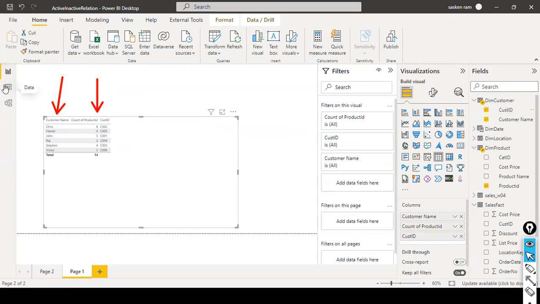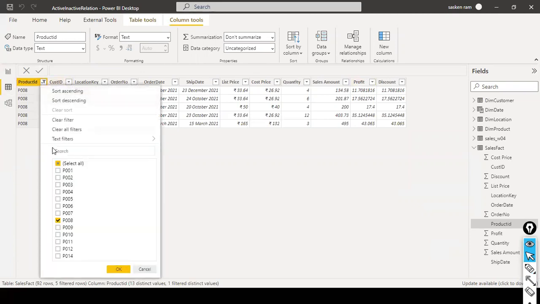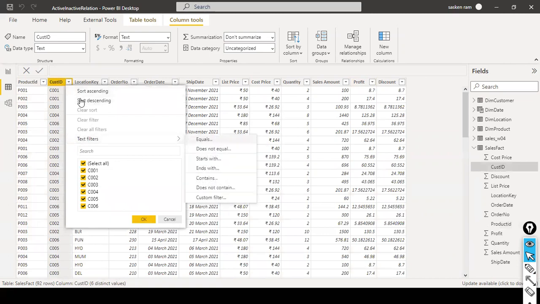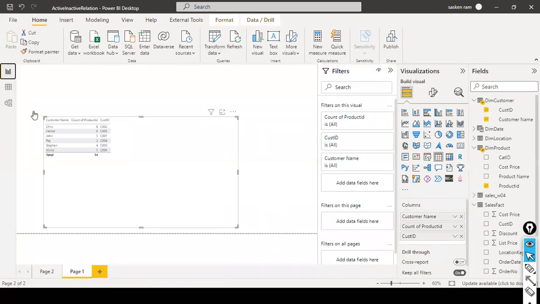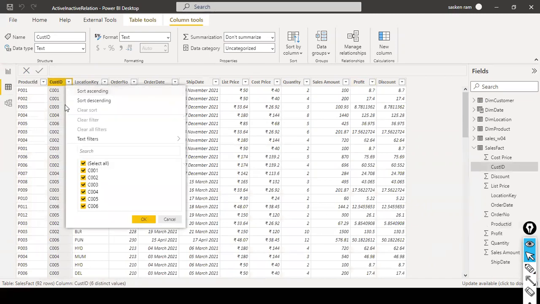C02. C02 purchased how many, one second. Okay, I got the reason why we are not getting it there. I'll explain it a little later. So here, Chris is C002.